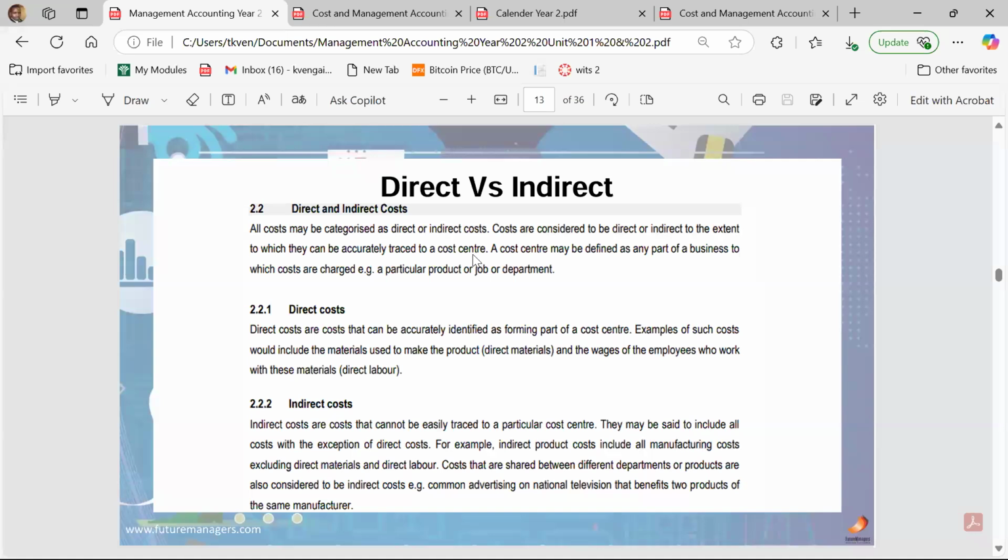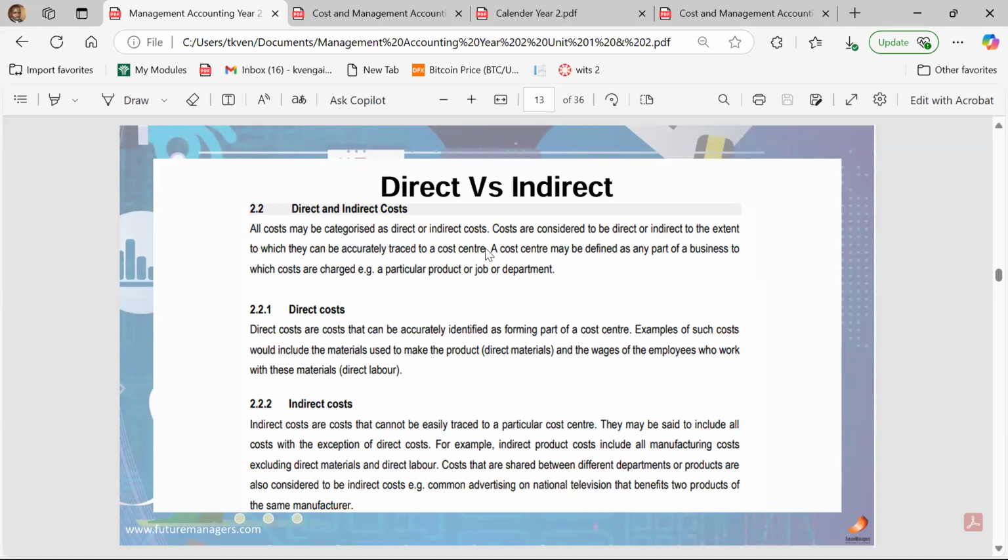Direct versus indirect, right? This is directly from your study guide. I have separate notes on it, but this is directly from your study guide. We can classify costs based on their nature, where we've got our direct costs and indirect costs. So when we say something is a direct cost, what are we saying in an organization?